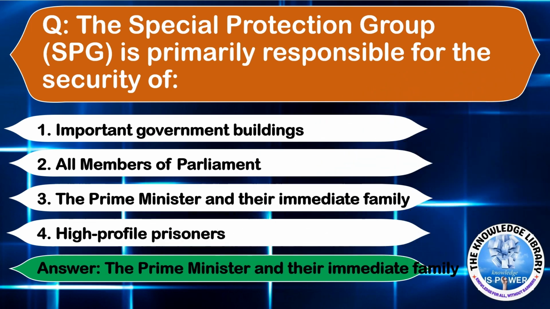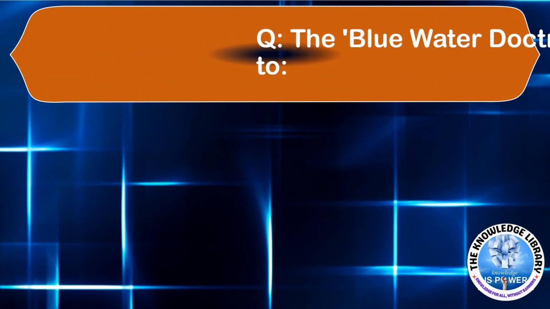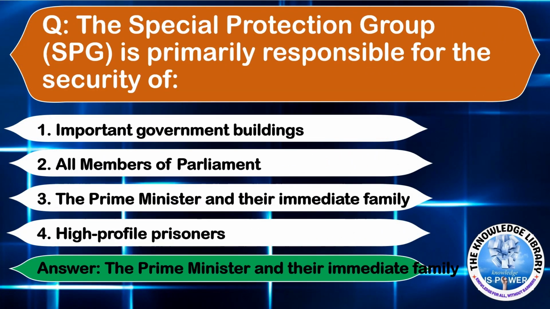Option D, high profile prisoners. Answer is option C, the Prime Minister and their immediate family.